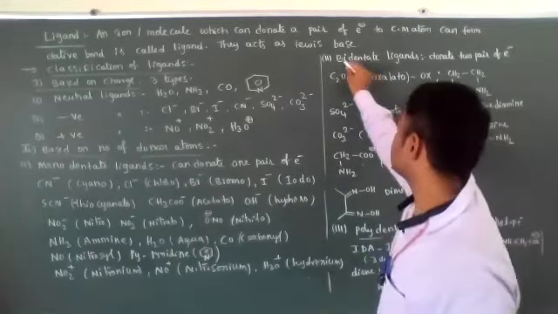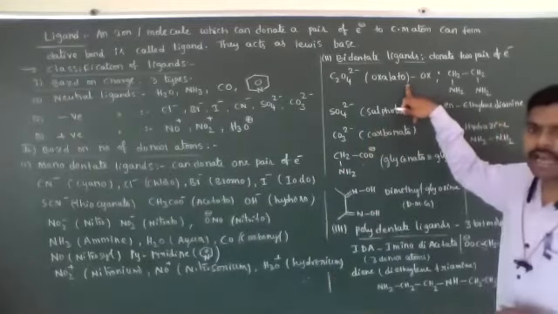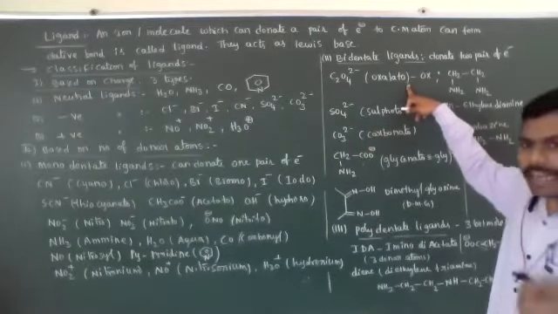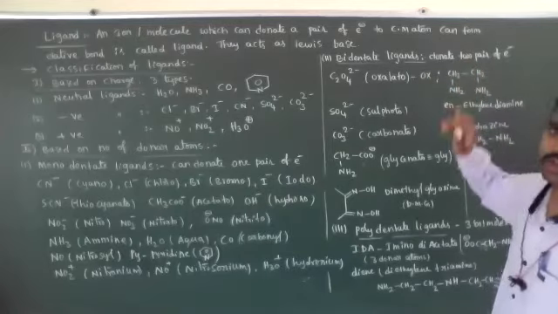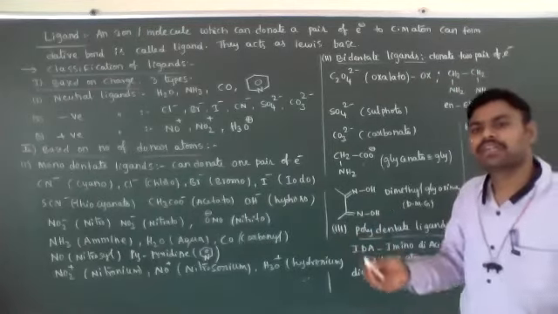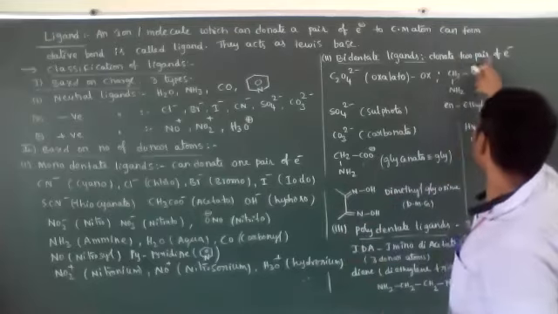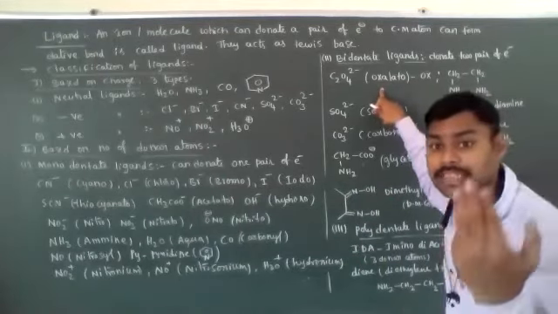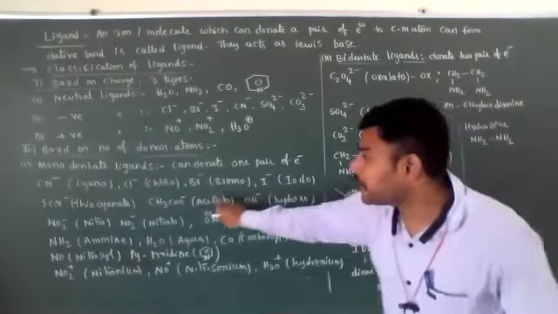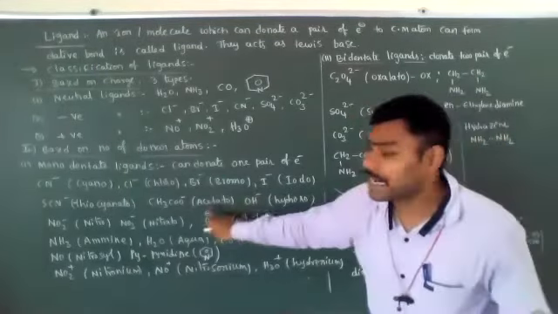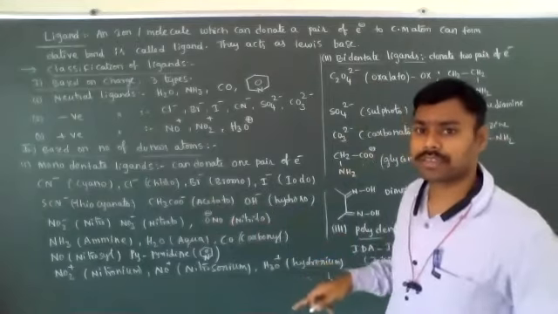Bidentate ligands mean the ligands which have two donor atoms present. They can donate two pairs of electrons to the central metal atom, which means they form two dative bonds. Monodentate ligands can form one dative bond. Bidentate ligands can form two dative bonds.